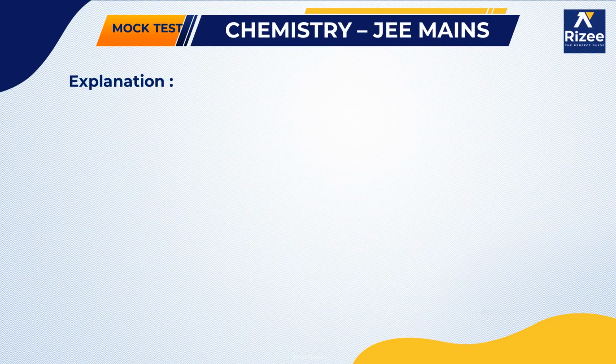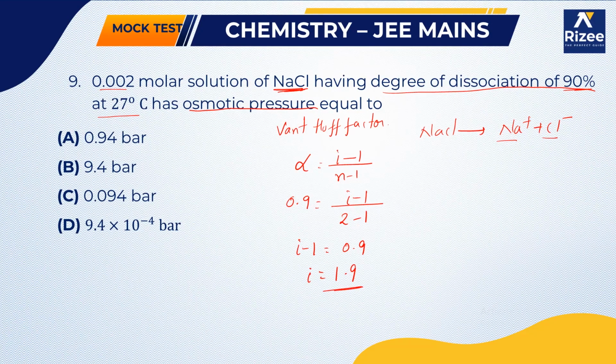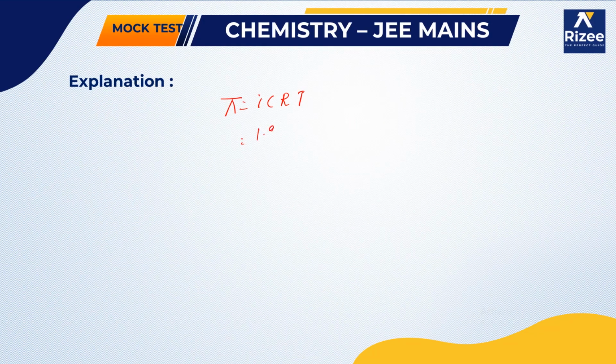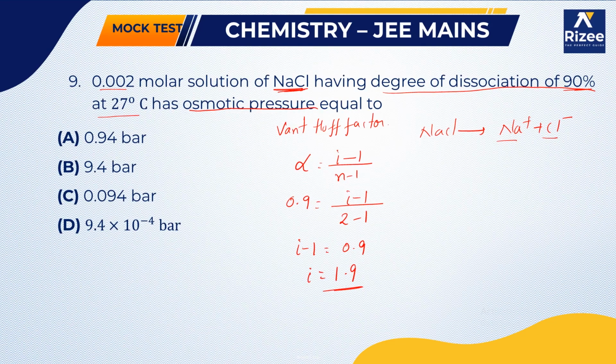So for osmotic pressure, pi is equal to iCRT. So what is the value of i? Already we have found the i value as 1.9. So 1.9 into, what is the concentration? The concentration is given as 0.02.